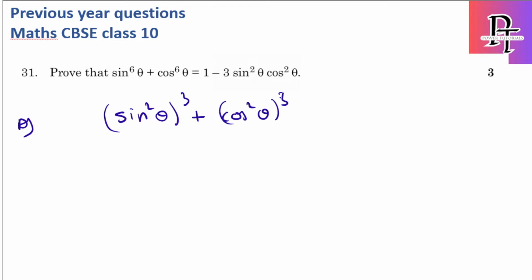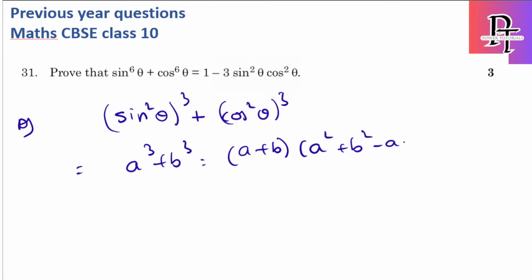To solve these types of questions, we have to use the algebraic formulas, which are a square plus b square, a cube plus b cube, and so on. For this question, we have to use the a cube plus b cube formula. A cube plus b cube is a plus b into a square plus b square minus ab.